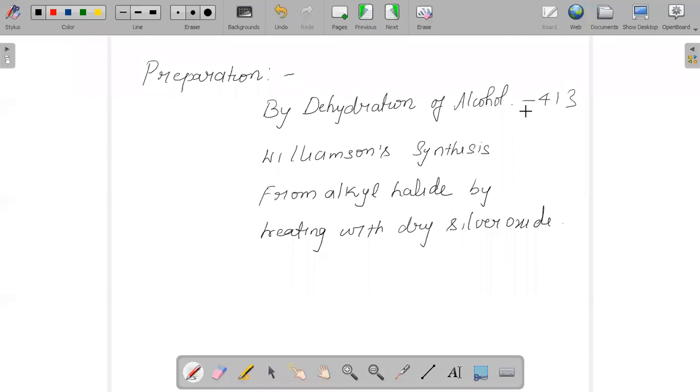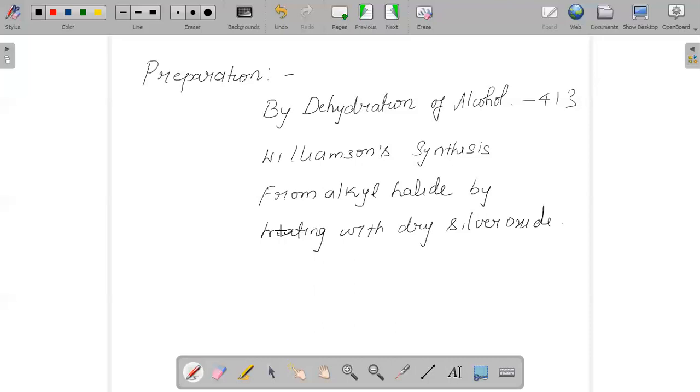Another method where we can prepare ether is Williamson synthesis. In this method, we can prepare tertiary ether or unsymmetrical ether.